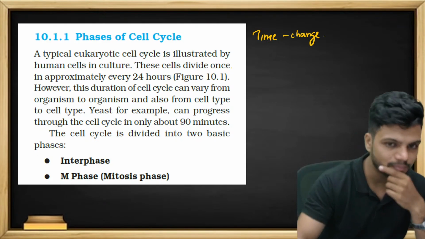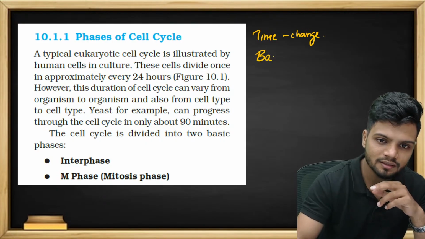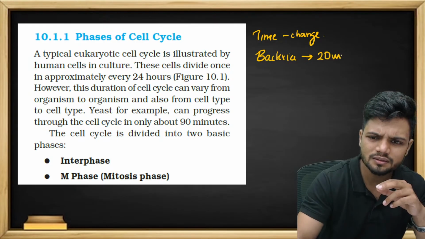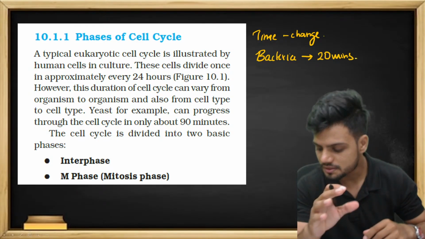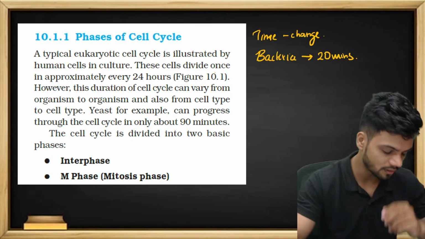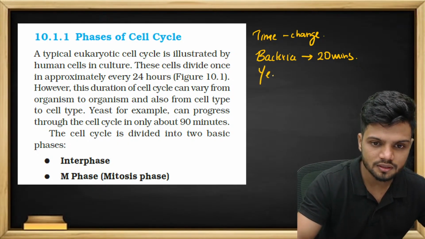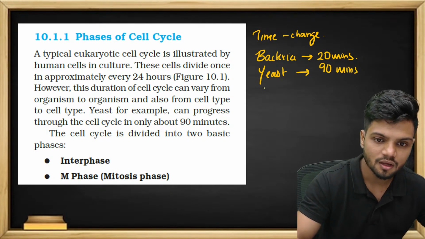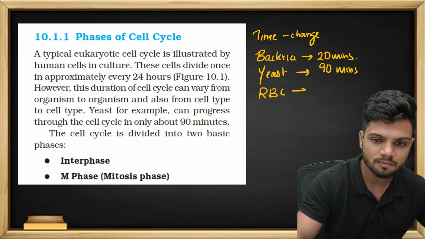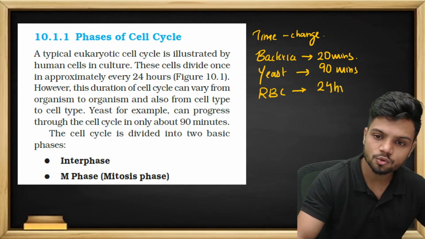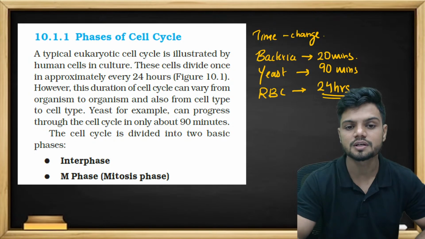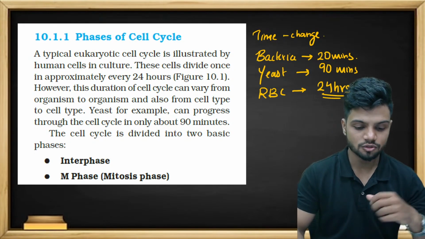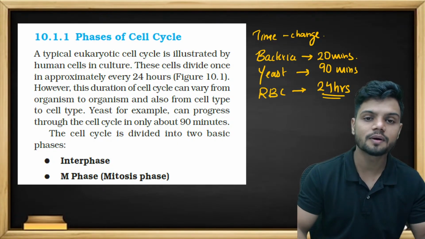For example, for a bacteria to divide into two daughter cells, it just requires 20 minutes. That's all. In just 20 minutes, a cell will divide. For yeast, it requires 90 minutes. Now, what about for a RBC cell? For an RBC cell to divide, it requires 24 hours. 24 hours for a red blood cell to divide. A human cell to divide. So, for a cell to divide into two daughter cells, it requires a lot of time.